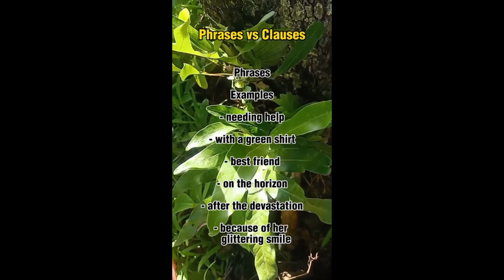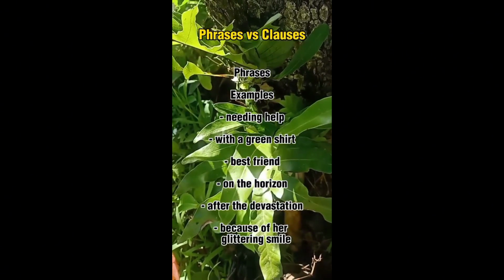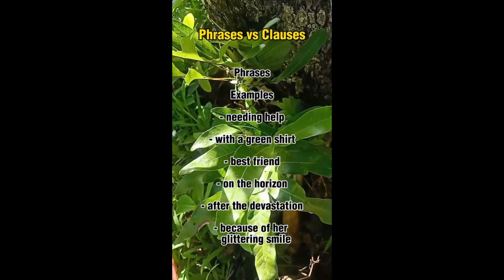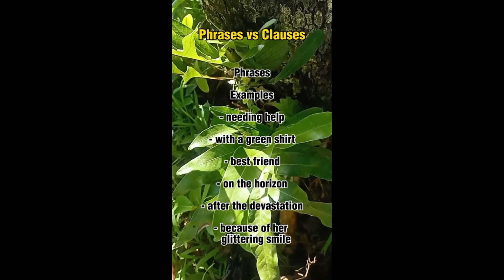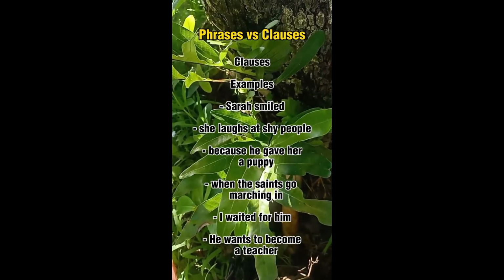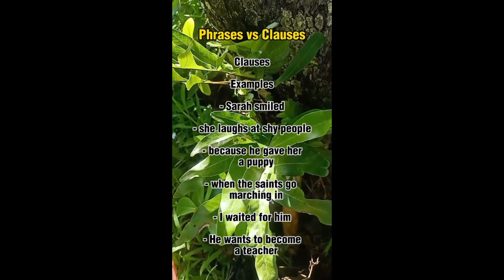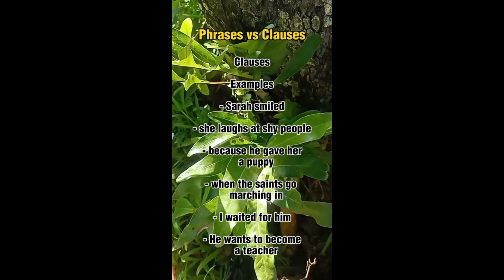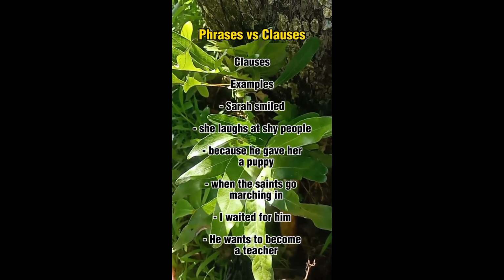Phrase examples: needing help, with a green shirt, best friend, on the horizon, after the devastation, because of her, glittering smile. Clause examples: Sarah smiled. She laughs at shy people. Because he gave her a puppy. When the saints go marching in. I waited for him. He wants to become a teacher.